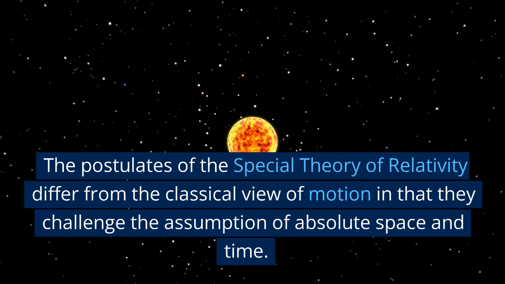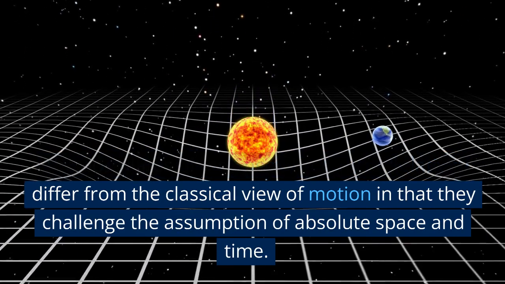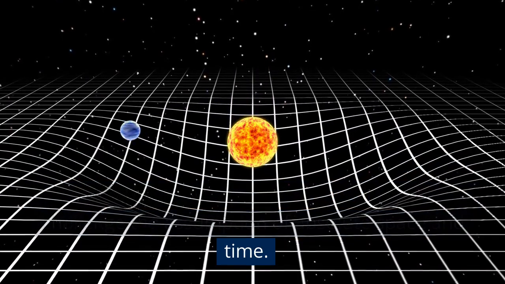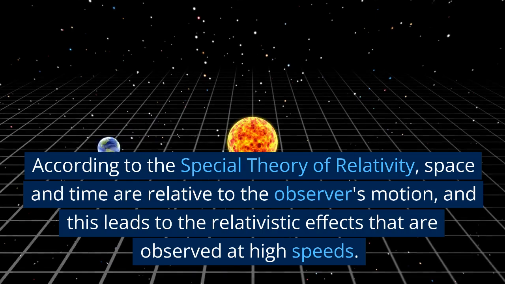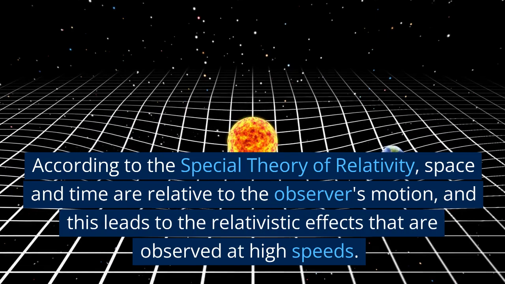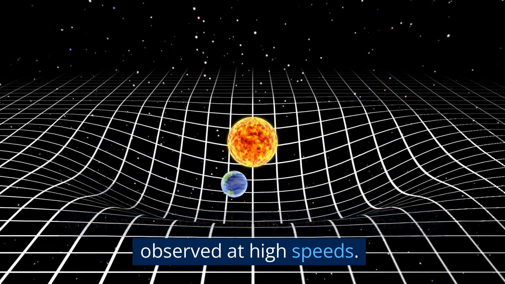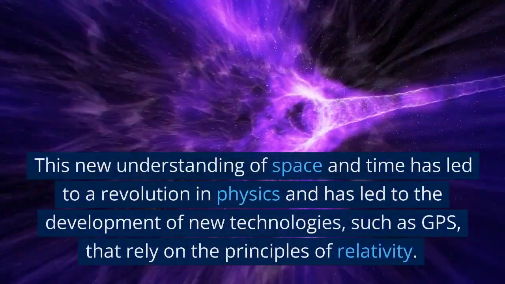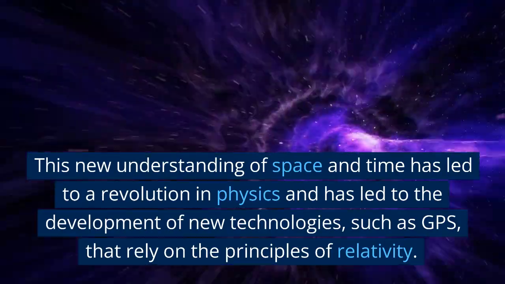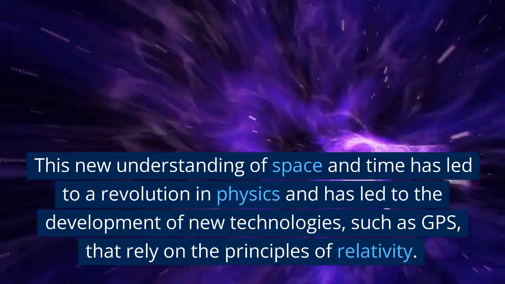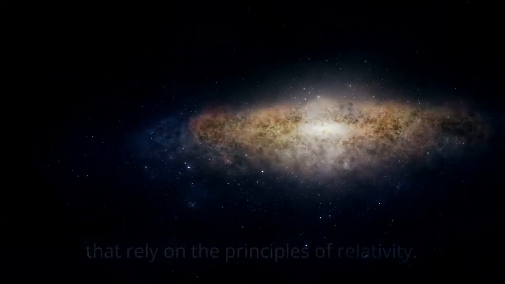The postulates of the special theory of relativity differ from the classical view of motion in that they challenge the assumption of absolute space and time. According to the special theory of relativity, space and time are relative to the observer's motion, and this leads to the relativistic effects that are observed at high speeds. This new understanding of space and time has led to a revolution in physics and has led to the development of new technologies, such as GPS, that rely on the principles of relativity.